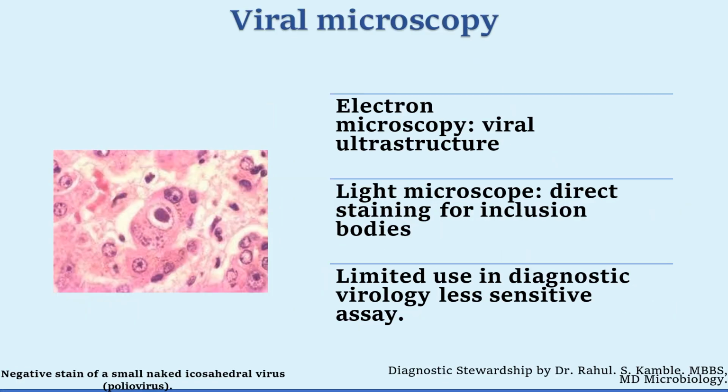Viral microscopy is done by electron microscopy, where we see the viral ultrastructure, or light microscopy, where we see direct staining for inclusion bodies. It has, however, limited use in diagnostic virology because of its lesser sensitivity.